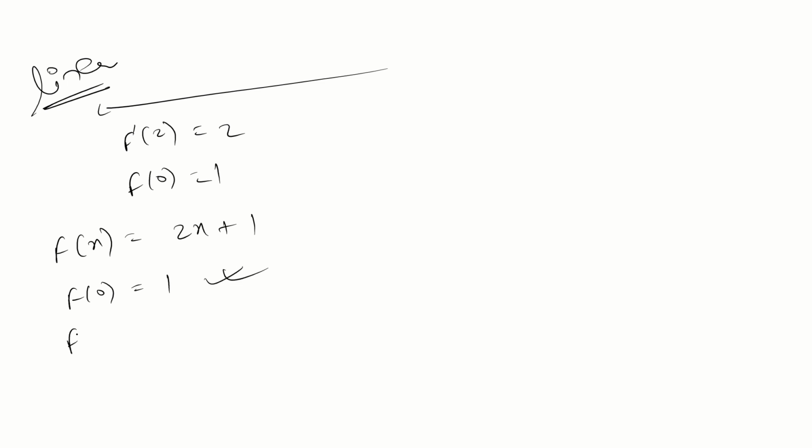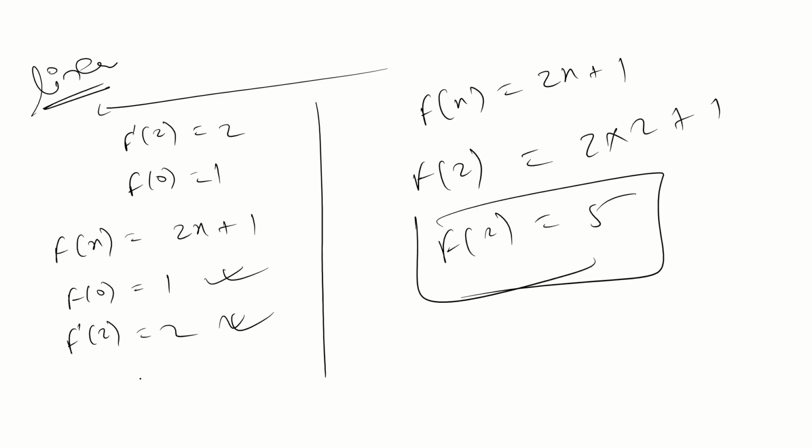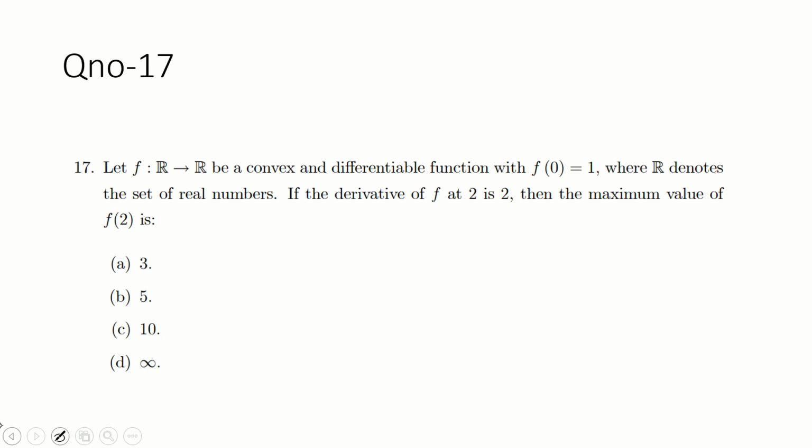F dash 2 is 2, that is also satisfied. So if you put in 2, f2 is 2 into 2 plus 1, which is 5. So with a linear combination, you will get 5.